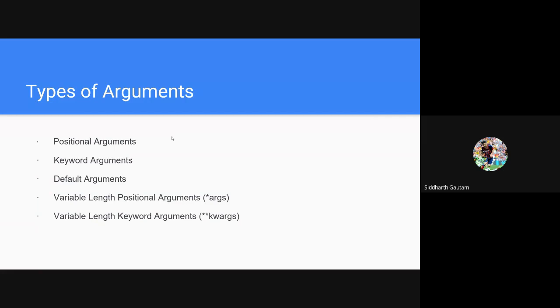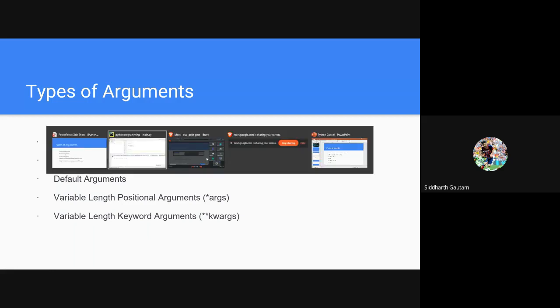Okay, as you can see on your screen, there are 5 different types of arguments: positional, keyword, default, variable length positional arguments, and variable length keyword arguments. So these are the 5 types of arguments, and we will take a look at what all 5 of these are. For that, we are going to our document resource.